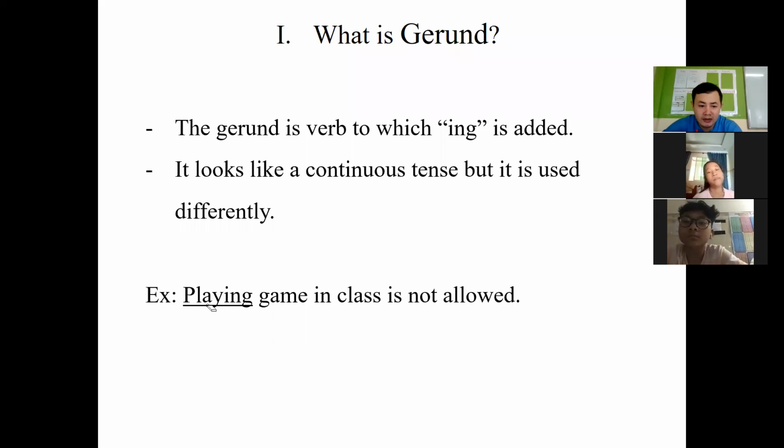So again, continue. Playing game in class is not allowed. Play is a verb, but when we add ing, it becomes a noun, right? So if you want to translate this one into Khmer, we translate like this. Play, play, right? When we add ing, it becomes a noun.